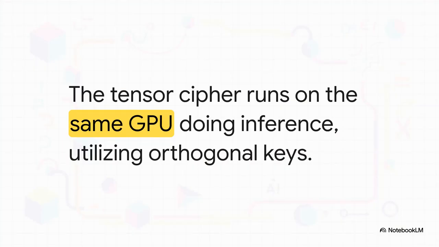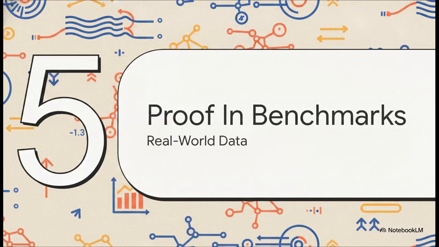So how does it actually achieve this level of payload security without just destroying performance? Well, it's because the encryption is quite literally a matrix multiply. It uses a tensor multiplication cipher with orthogonal QR decomposition keys. Now, without getting bogged down in all the textbook math here, orthogonal QR decomposition basically just means creating mathematical lock and key pairs that a GPU can process natively and instantly. Because it's all just matrix multiplication, this encryption runs right alongside the neural networks on the exact same GPU doing the inference. You completely avoid that massive bottleneck of having to route traffic away to separate cryptographic microservices. It's incredibly elegant.